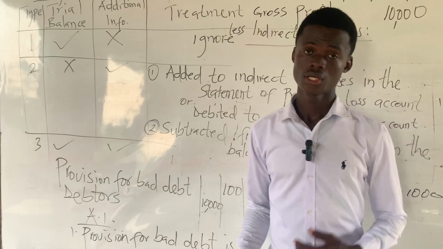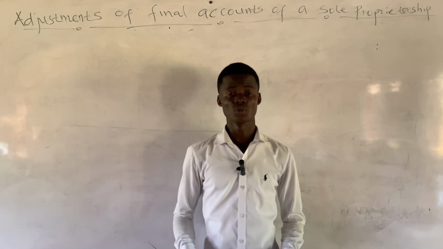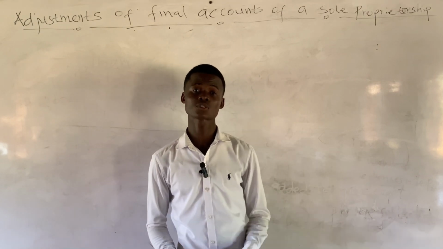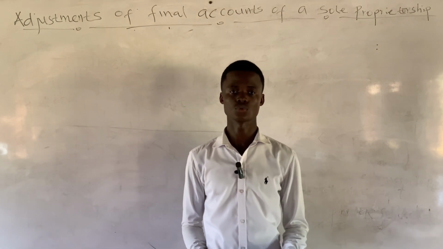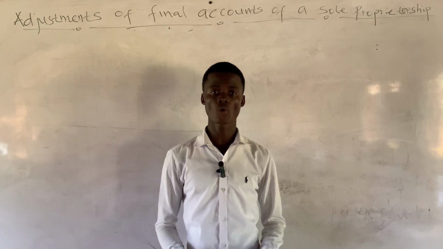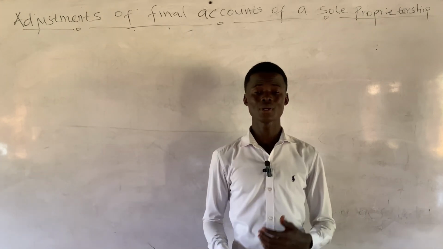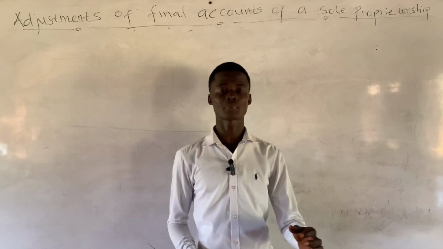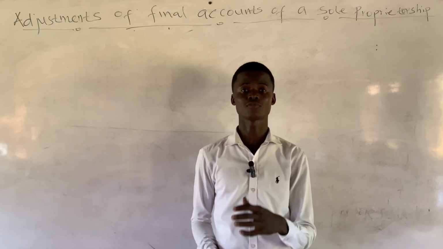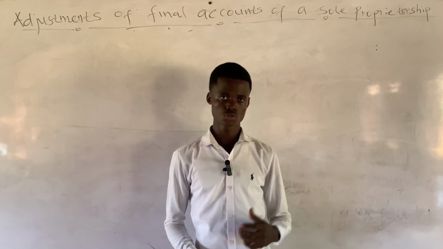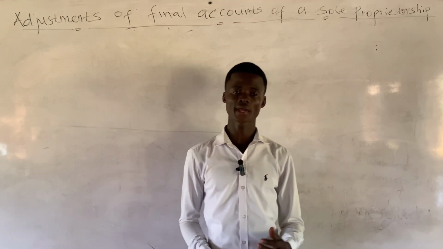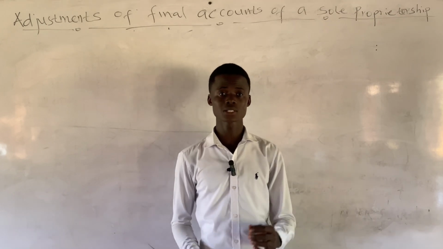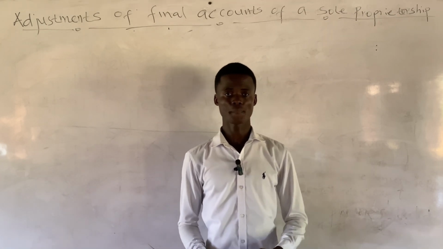Okay, so now we are moving on to drawings. Drawings are said to happen when the proprietor or the owner of the organization withdraws part of the business asset for personal use. It could be stock, cash, or any asset at all. So we will emphasize cash and stock drawings. Cash drawings occurs when the proprietor withdraws part of the firm's cash for personal use. Stock drawings, on the other hand, occurs when the proprietor or the owner withdraws part of the firm's stock or goods for personal use.